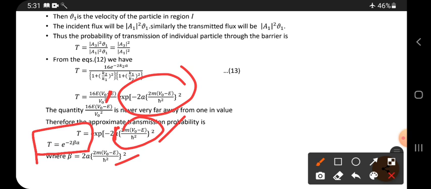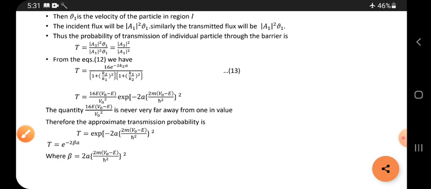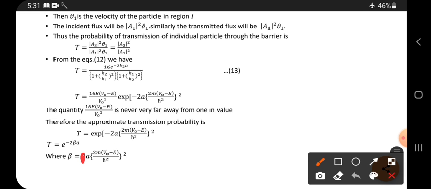Sorry, here a is written, so we cannot have a again here. Why? Already a is there, so the 2 into 2 also cannot be present. Only 2m(V0 - E)/ħ² is present, right?